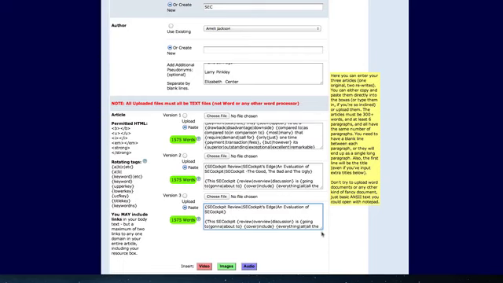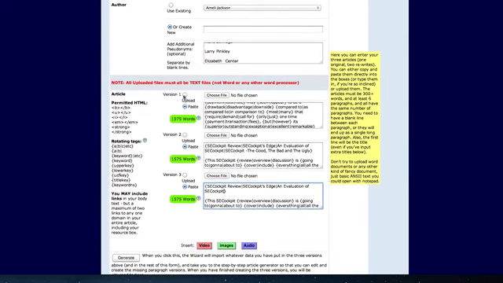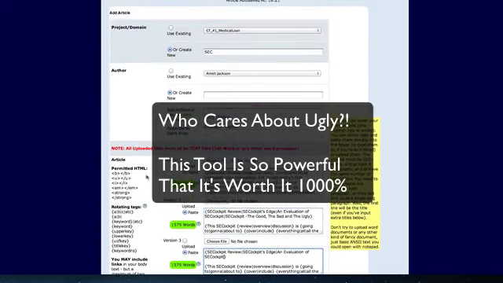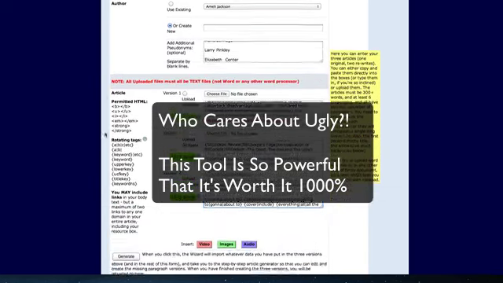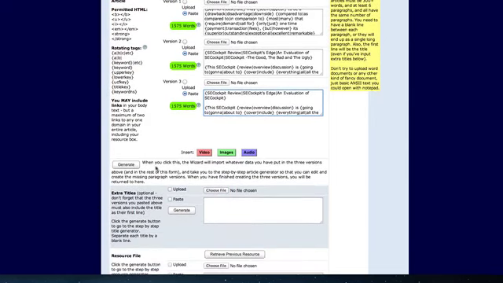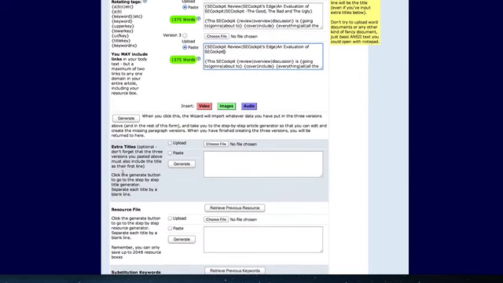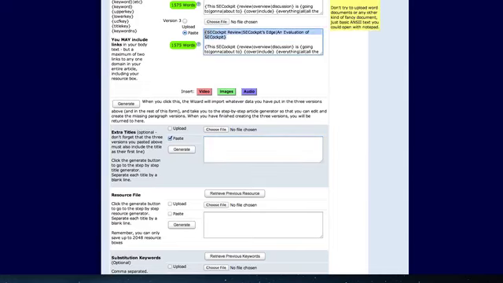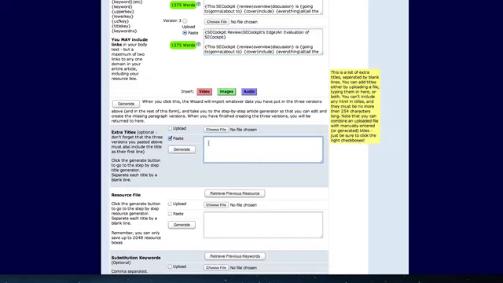Once you load those in here, then you scroll down. And again, this looks kind of ugly. This is not the prettiest interface, I'll admit, which is one of those drawbacks of UAW, but let's face it, I'm not here for a pretty interface as much as I like them. What we're really here for is results, right? So the scoop is we're then going to come down to titles, and I'm going to recommend that you write at least 6 different titles. Now, when you load an article in here, you're going to put the title in right here, okay? But I'm going to suggest that you load in an additional 6 titles, which I'm going to do now.